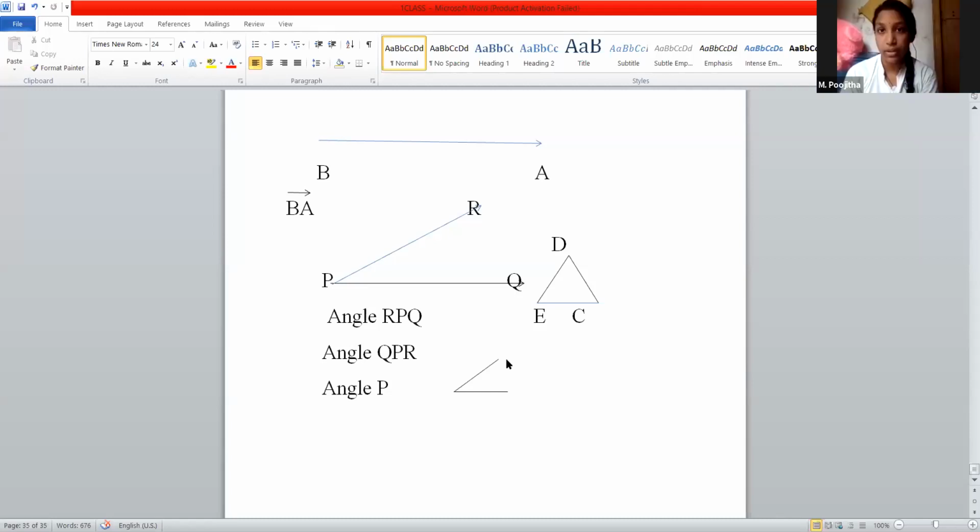Please do the problem on page number 71. Please read page number 72. We have discussed this, and some types of angles are also given on page number 73: acute angle, right angle, obtuse angle, straight angle, reflex angle and complete angle.